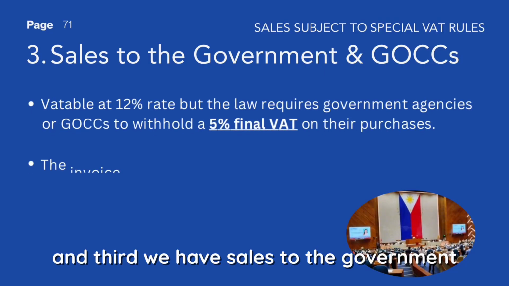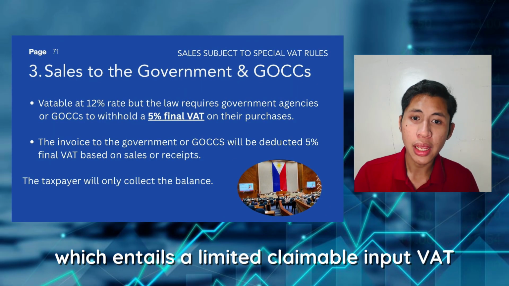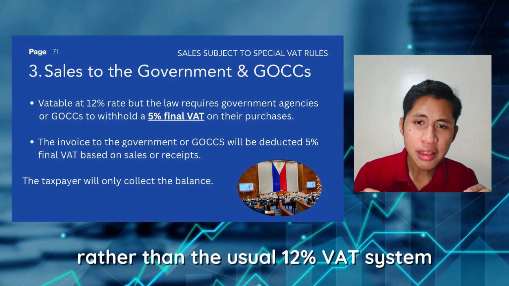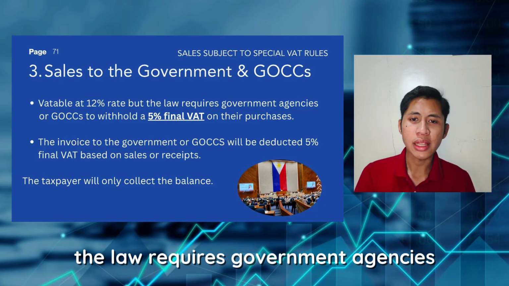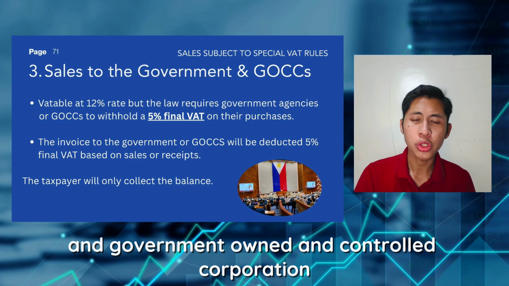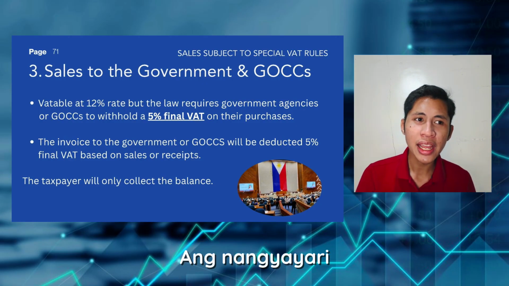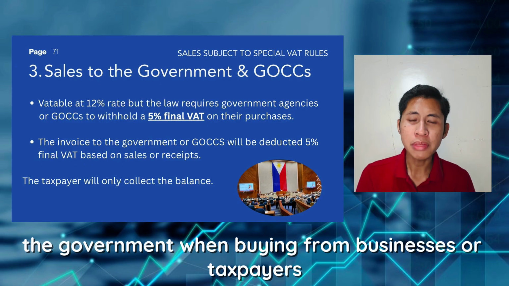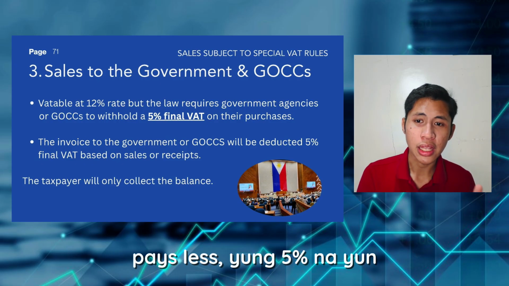And third, we have sales to the government, which entails a limited claimable input VAT. Ano ibig sabihin nito? Simple lang. Rather than the usual 12% VAT system, the law requires government agencies and government-owned and controlled corporations to withhold 5% VAT on their purchases. Ang nangyayari, instead of paying the full amount, the government, when buying from businesses or taxpayers, pays less. Yung 5% na yun.